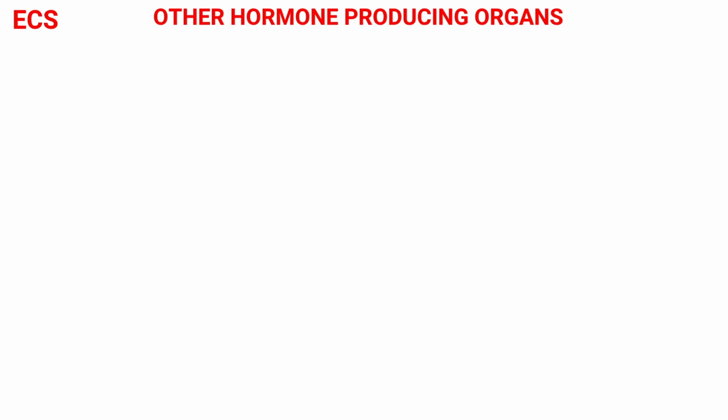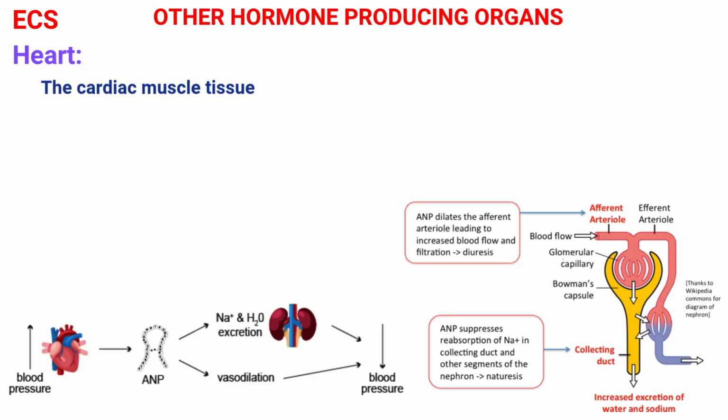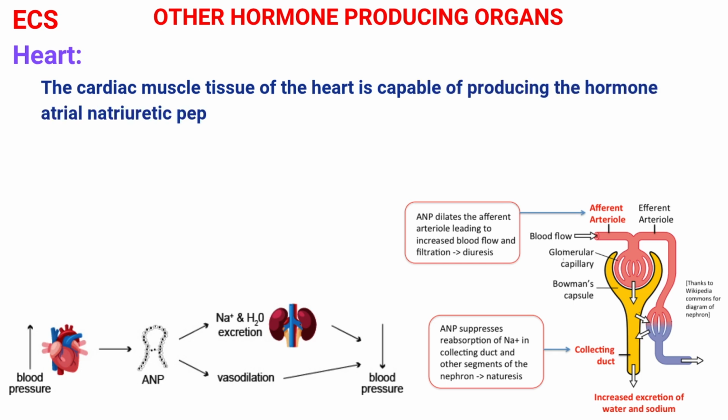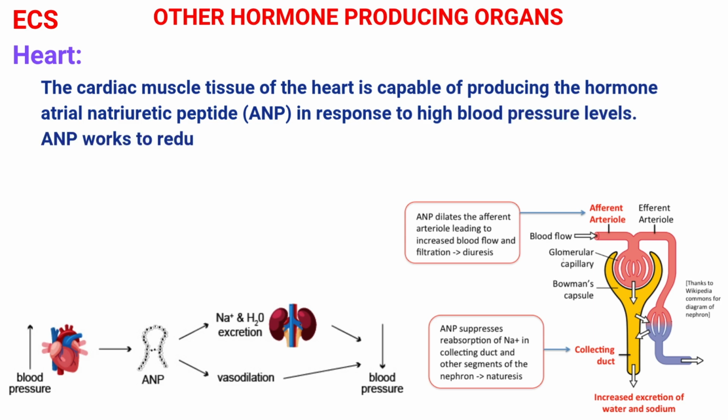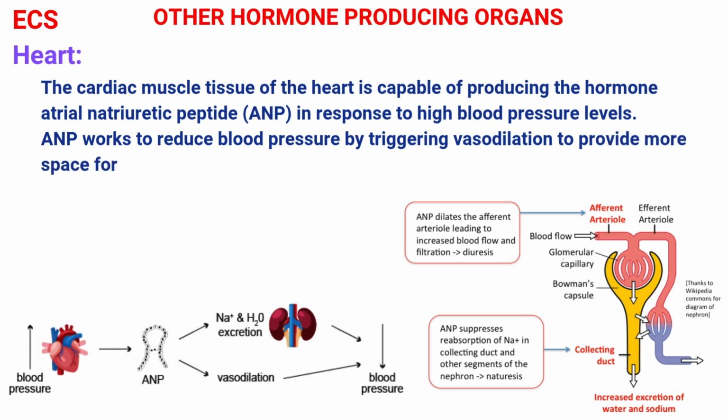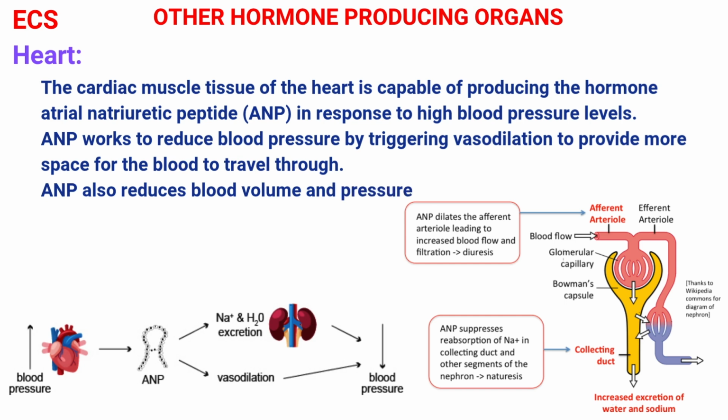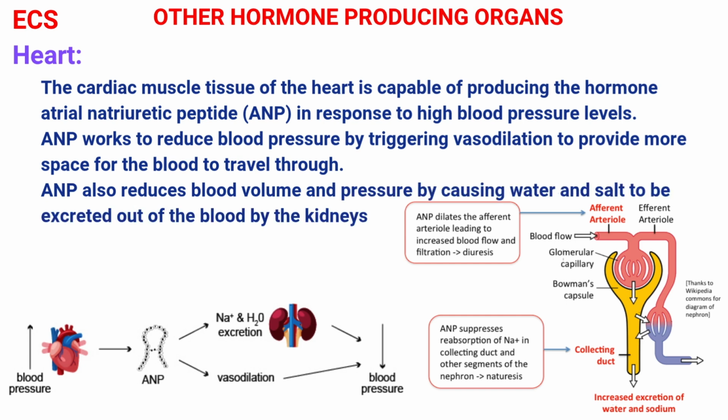In addition to the glands of the endocrine system, many other non-glandular organs and tissues in the body produce hormones as well. The cardiac muscle tissue of the heart is capable of producing the hormone atrial natriuretic peptide in response to high blood pressure levels. Atrial natriuretic peptide works to reduce blood pressure by triggering vasodilation to provide more space for the blood to travel through. ANP also reduces blood volume and pressure by causing water and salt to be excreted out of the blood by the kidneys.